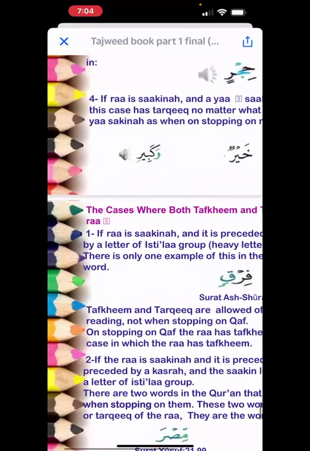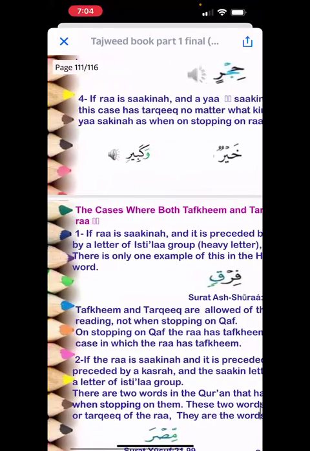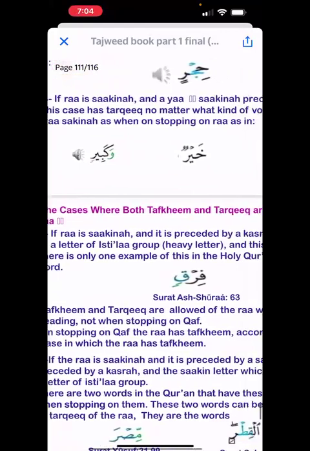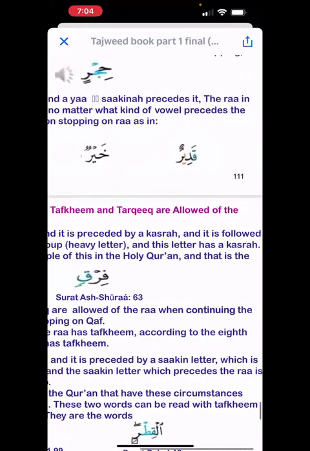Okay, the fourth case is, if ra is a sakina and there is a ya before ra. We make this mistake a lot because we don't know that as soon as you see a ya before a ra, the ra will be light. Whether the ya is a ya madya or whether it is a lean ya. Okay, you will make what? You will make the ra light, whether the ya before the ra is a madya or a lean.